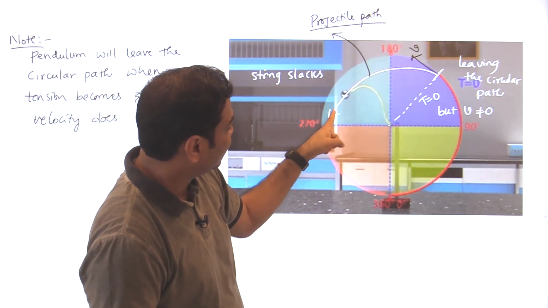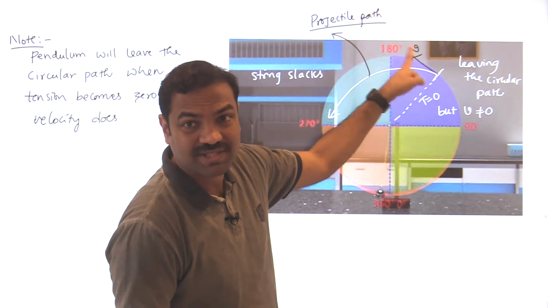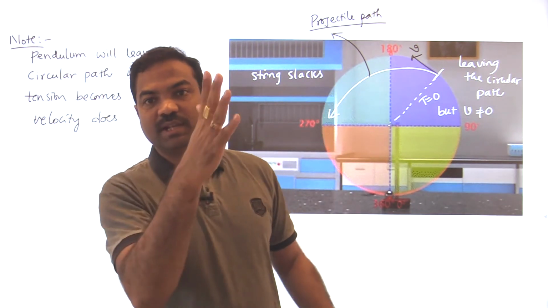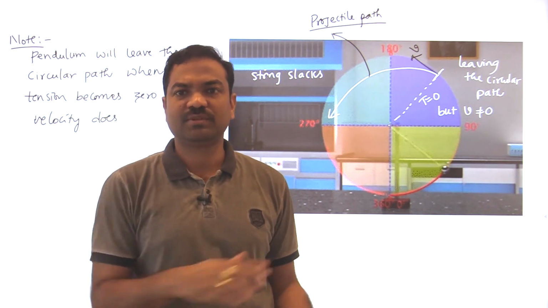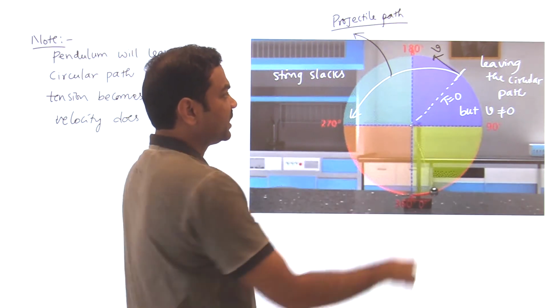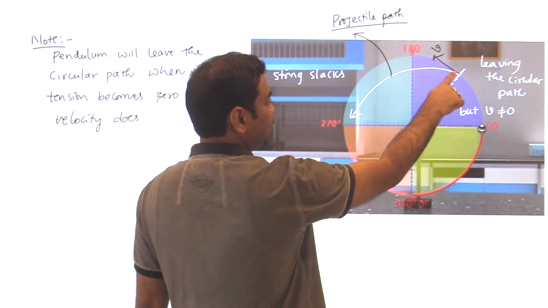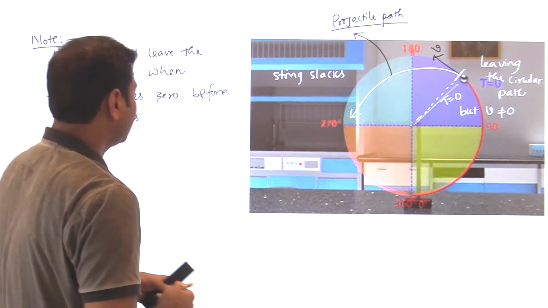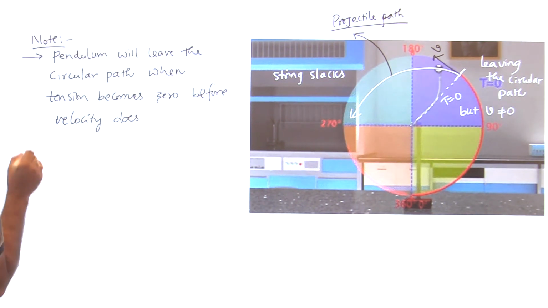Then what is the force acting? Only mg is the force acting. Here velocity is there, and everywhere mg is the only force acting. So if you project a body here, you can project it anywhere. Projectile means there is no need to project from the ground only. Once it is leaving the circular path, the particle or bob will follow the projectile path. That is also an important point.